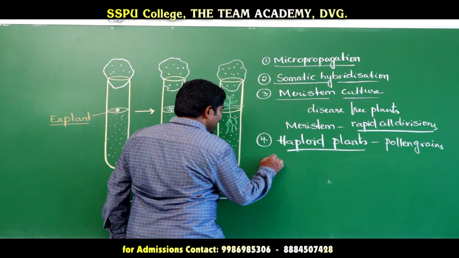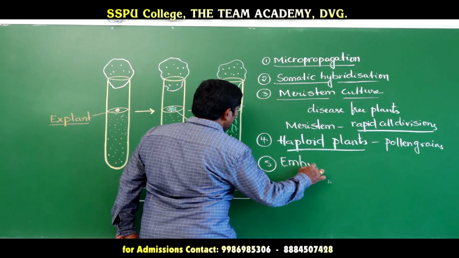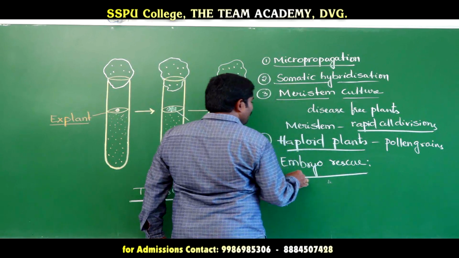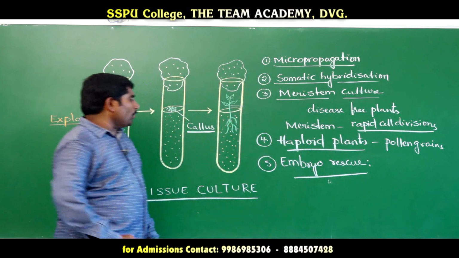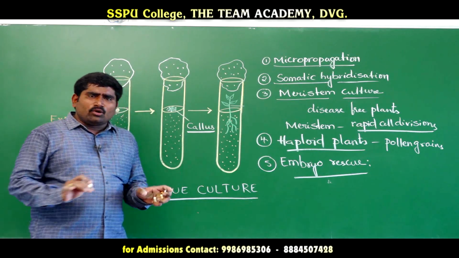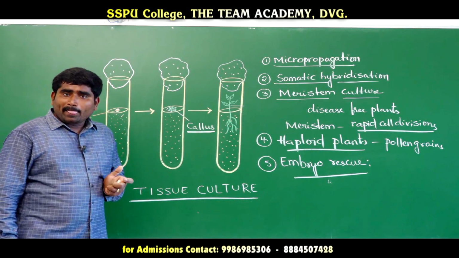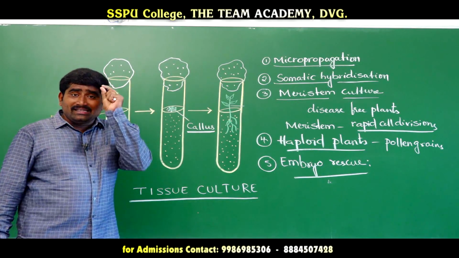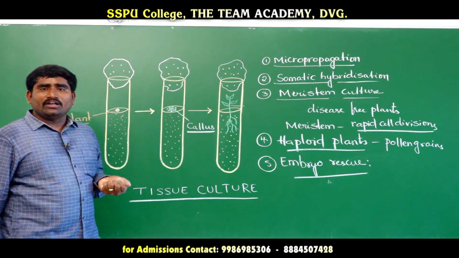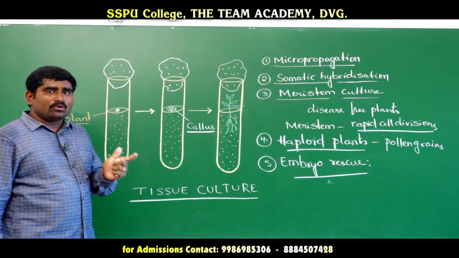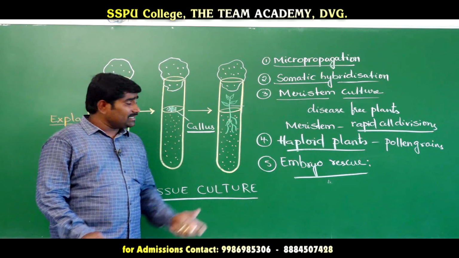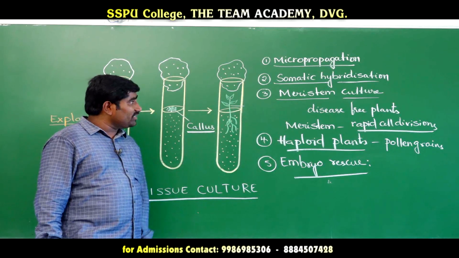The fifth one is embryo rescue. How can we do embryo rescue? Generally, in some plants, the embryo is not able to grow. Those embryos will be obtained from the seeds and kept inside a nutrient medium under controlled conditions, and because of the action of hormones, these embryos will grow and produce a new plant. So embryo rescue can also be done by using tissue culture.